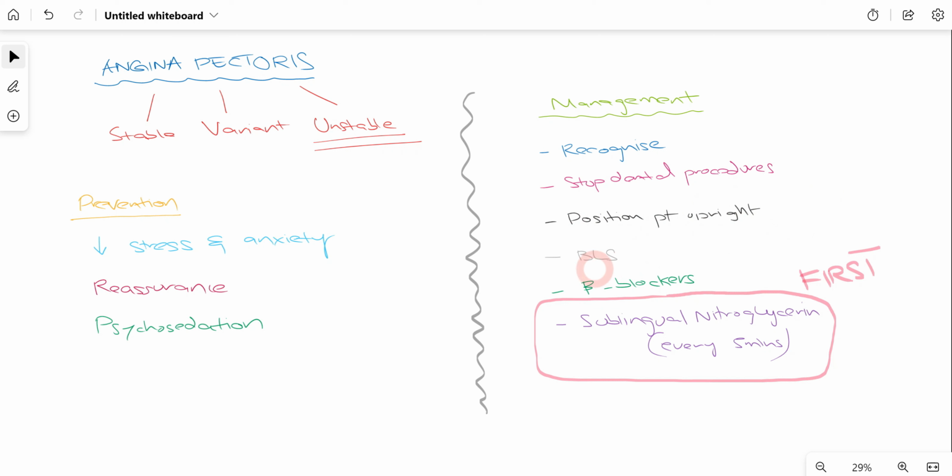We have to perform basic life support, and then immediately we have to go for sublingual nitroglycerin every 5 minutes. That will basically help improve the blood flow towards the heart and can be life-saving for the patient. And then later on we can give beta blockers to the patient, which will help the patient recover from an episode of angina pectoris. But if the patient has suffered from the episode, we have to refer them to their physician, and in case of unstable angina, we have to immediately make sure that the patient reaches the hospital and is provided with proper care.